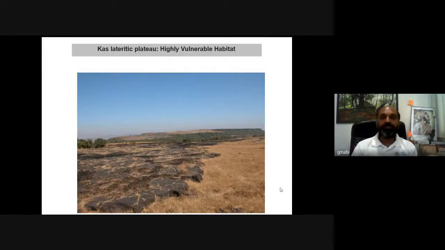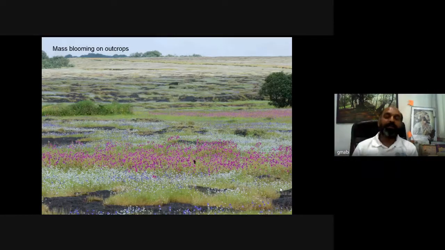But if you visit the Kas Lateritic Plateau, or lateritic plateaus in general in the Western Ghats, in monsoon they are entirely covered with ephemeral flush vegetation, seasonal communities of plants, and there is a carpet of flowers. You can see there are impatiens like balsam, there are bluish bladderworts called Utricularia, and these white flowers are called pipeworts, or Eriocaulon species. So these are the natural heritage on these lateritic habitats.